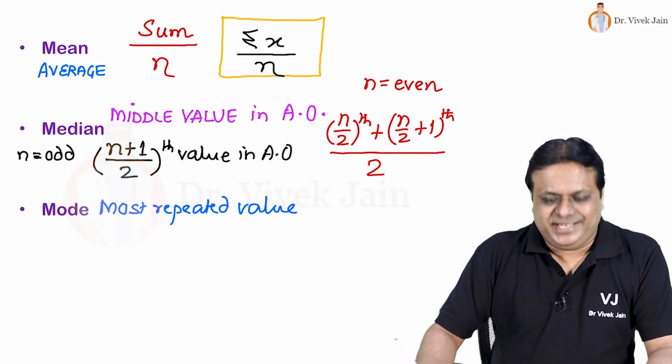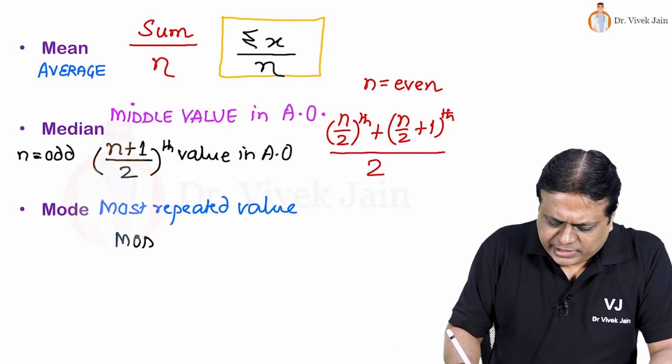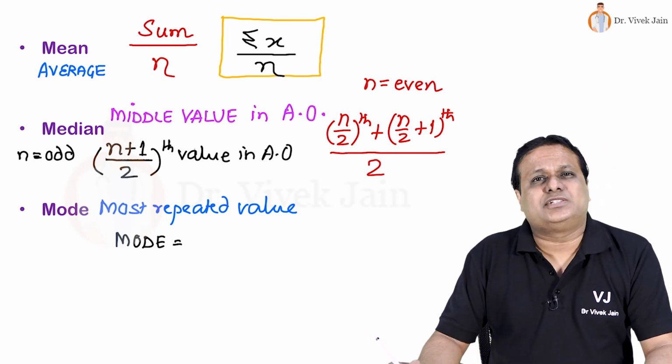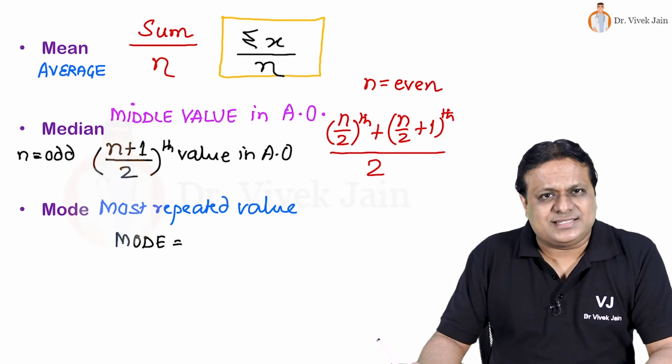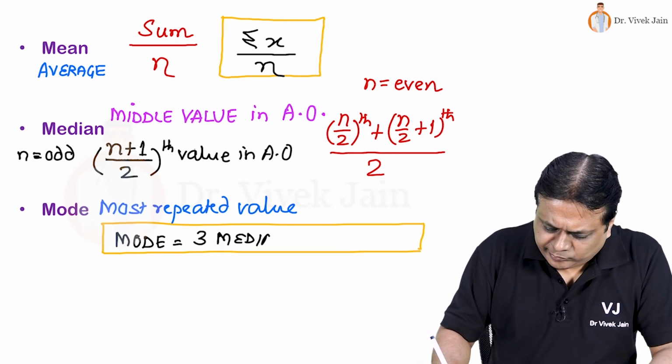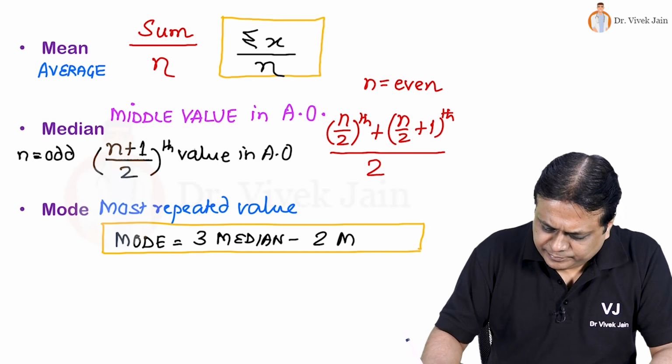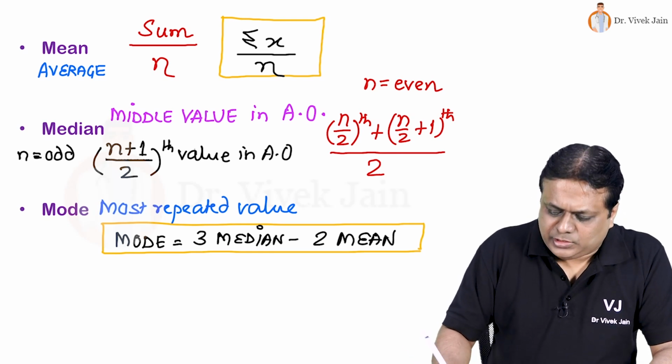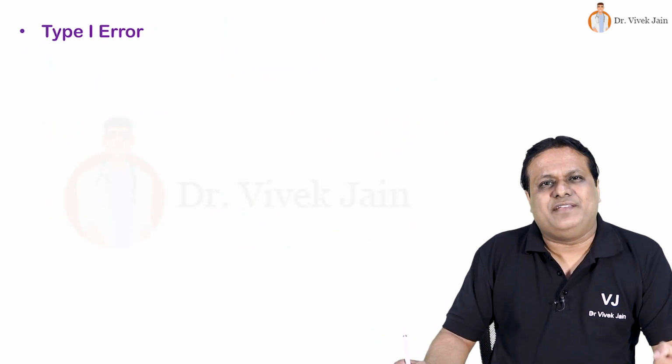For bimodal series, there is a mathematical relationship between three measures of central tendency. That is, mode is thrice median minus twice mean. Now we look at statistical errors. What is type 1 error?